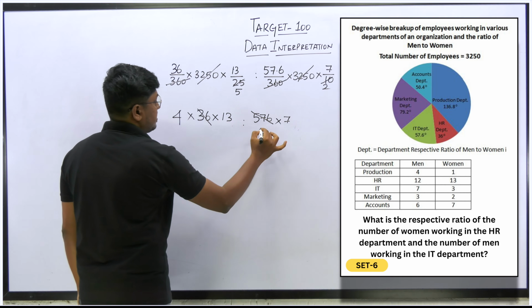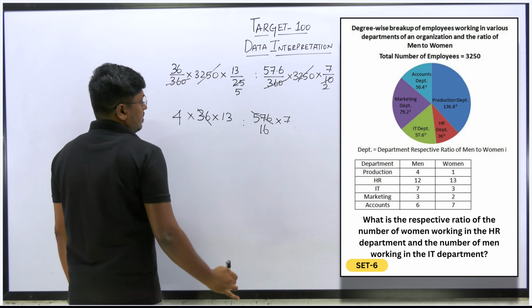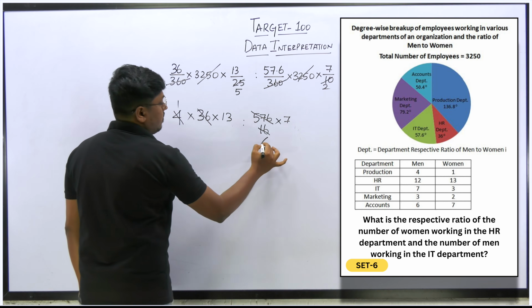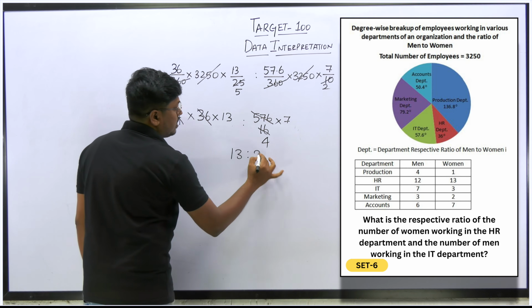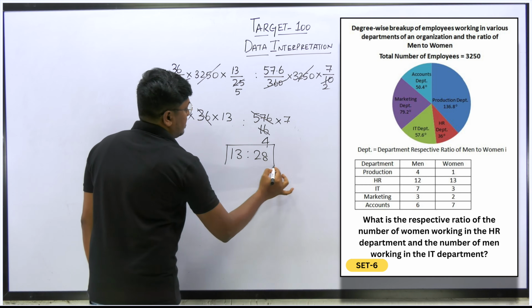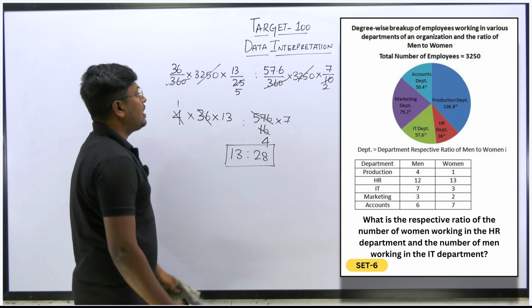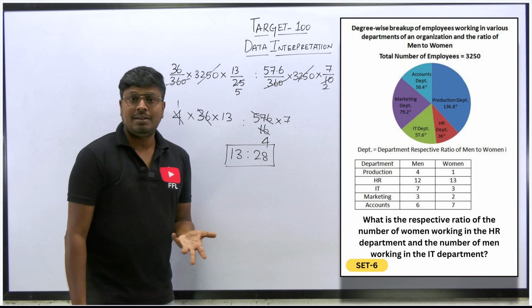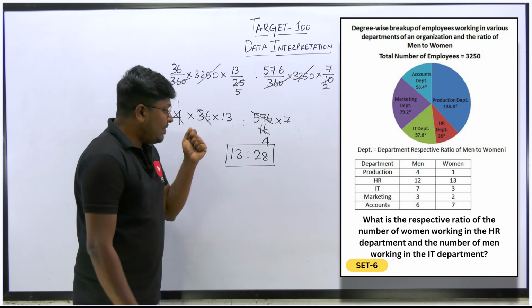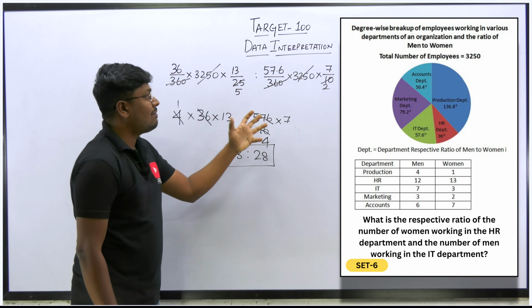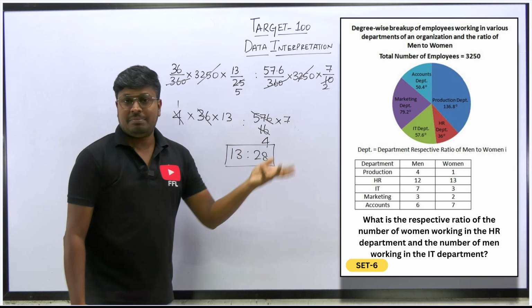So 36 times this will be 16. So 1 4 is 4, 4 4s are 16, 13 and 28. That's it. So the ratio for the given value will be 13:28. That's it. Easy or not? It's actually very easy. Just see, not a huge calculation, not a huge addition or subtraction here.